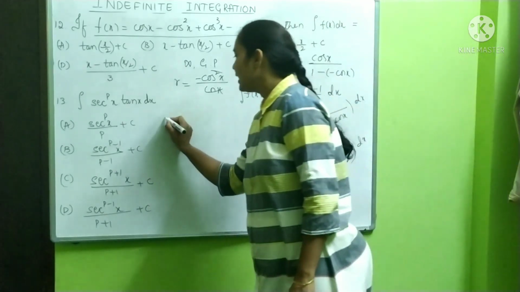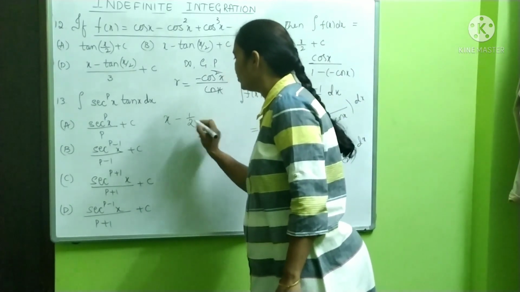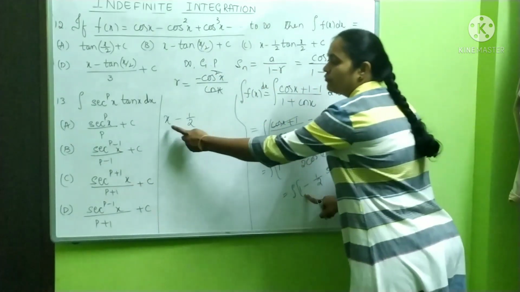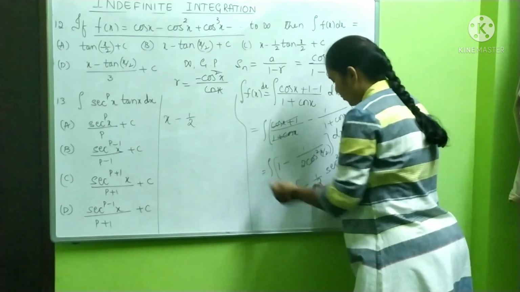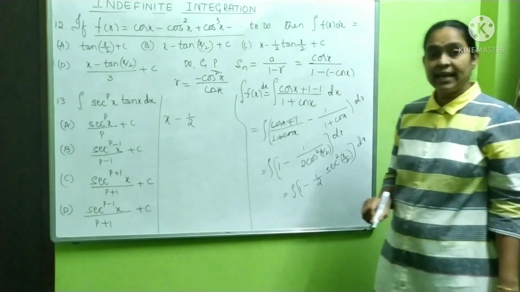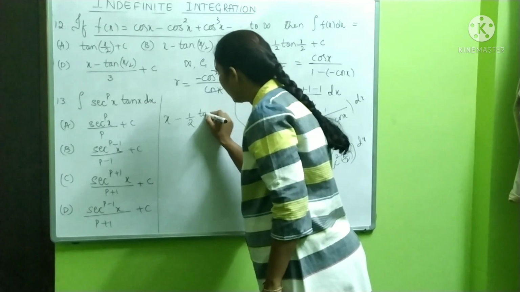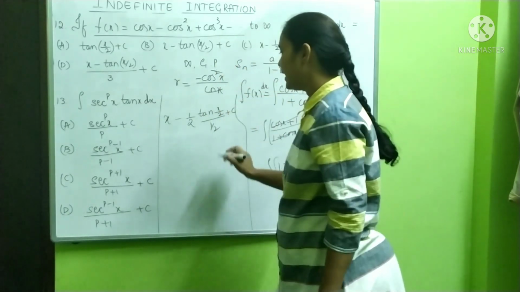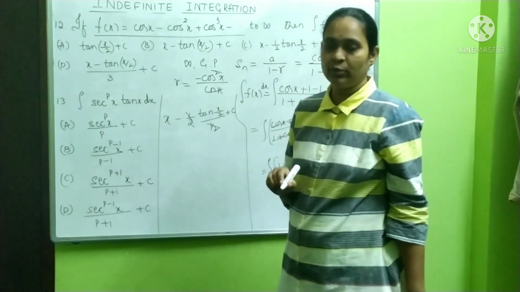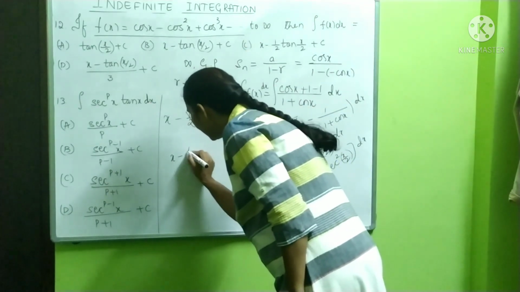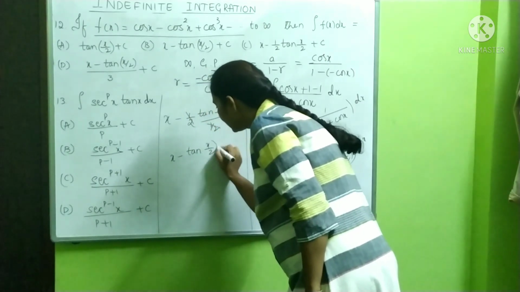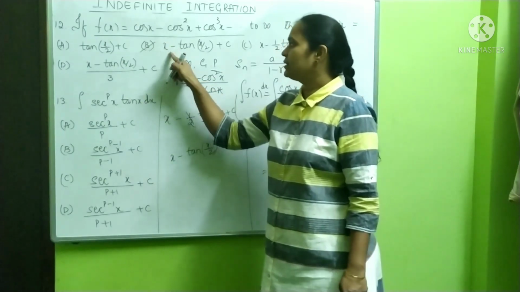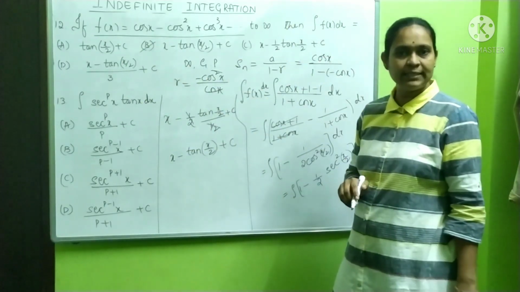Integration of 1 is x minus 1 by 2 into integration of secant square x by 2, which is tan x by 2 divided by 1 by 2, plus c. Anyhow, this 1 by 2, this 1 by 2 gets cancelled. You are left with x minus tan x by 2 plus c. So this is x minus tan x by 2 plus c.